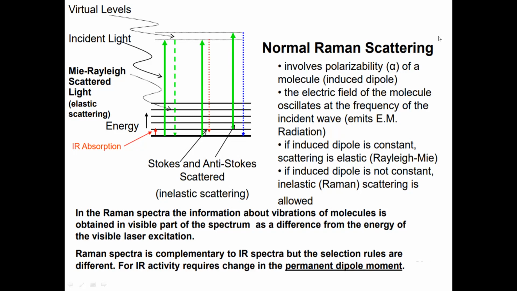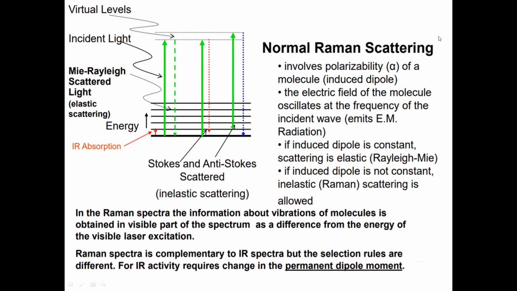The electric field of the molecule oscillates at the frequency of the incident wave, which emits the EM radiation. If the induced dipole is constant, scattering will be elastic. That is called Rayleigh-Mie scattering. If the induced dipole is not constant, that is inelastic, then that scattering is Raman scattering.